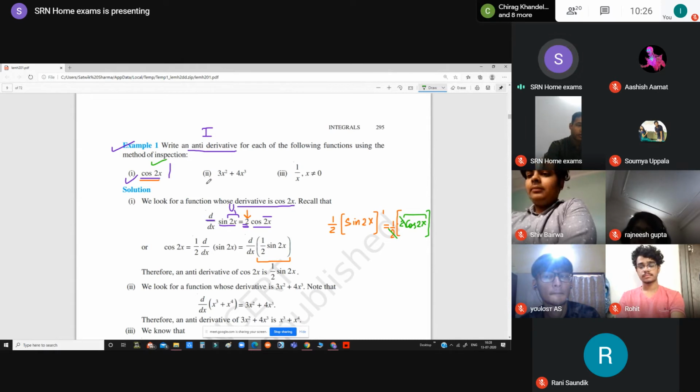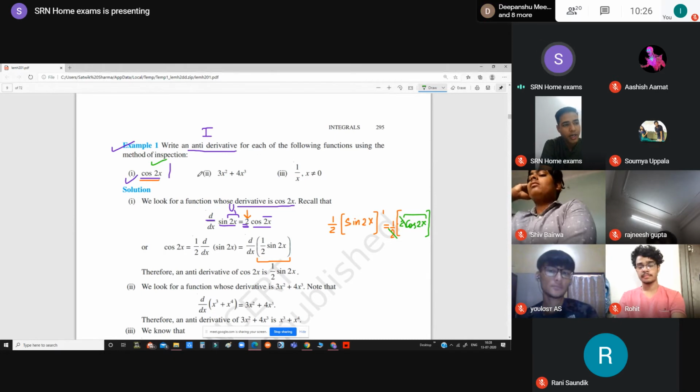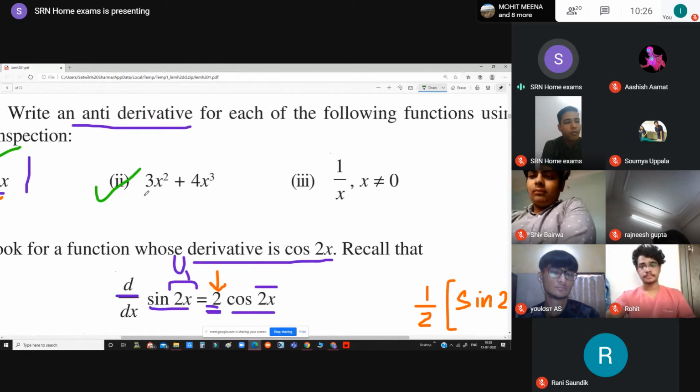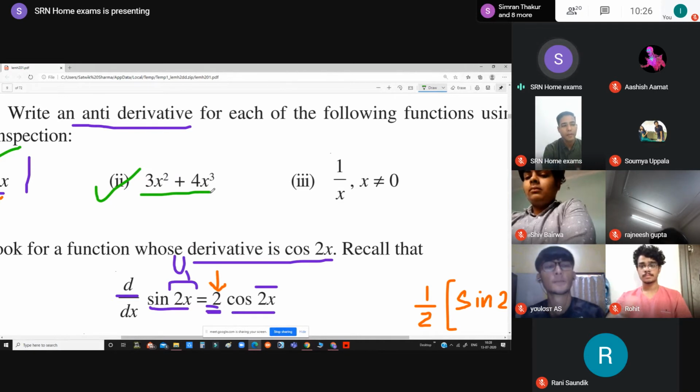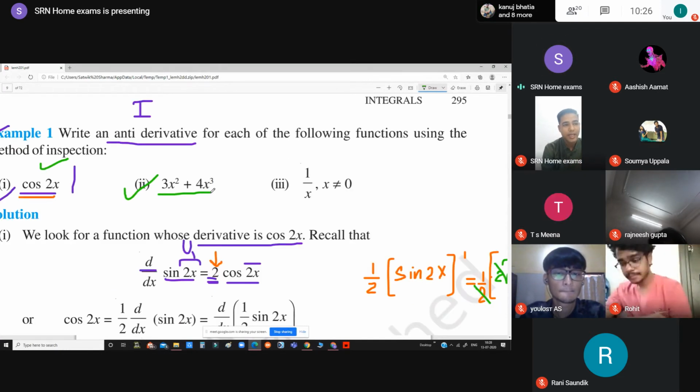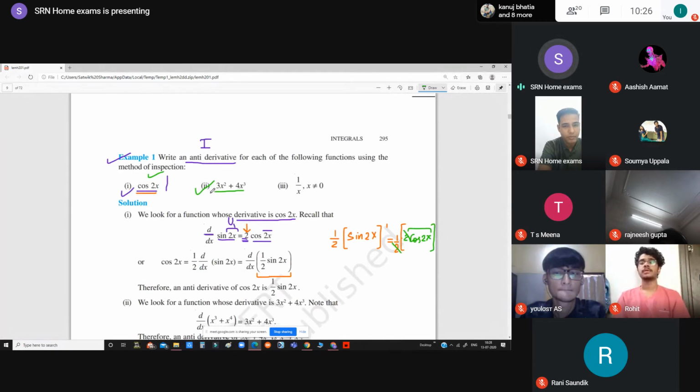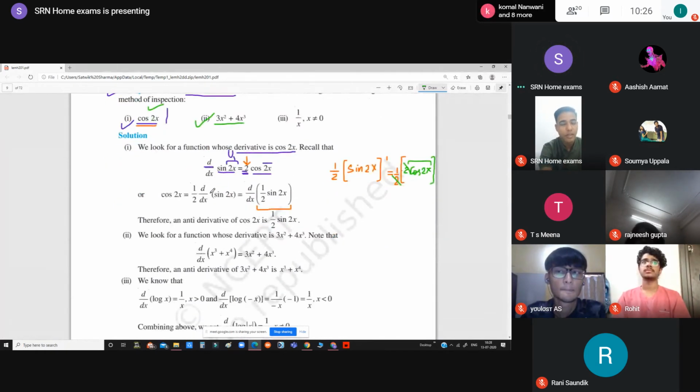Fine. Now once again we will read this question, example number 1 part 2. Have a look at this. The question is saying that you have to find a function whose antiderivative is 3x square plus 4x cube. In short, he wants you to find a function whose derivative is 3x square plus 4x cube. Now how are we going to solve this, just have a look at this particular part.